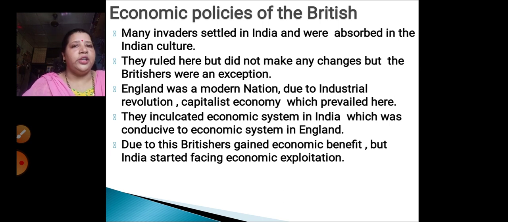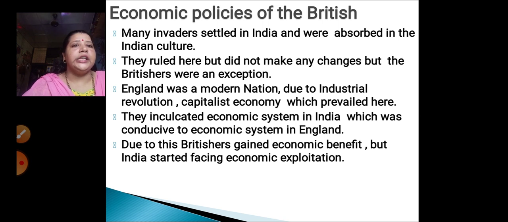England was a modern nation. We know that the inventions and discoveries had all started in England first. So England was a modern nation due to the industrial revolution. We have learned about this in our second lesson, correct? Then a capitalist economy prevailed there, and they inculcated an economic system in India.